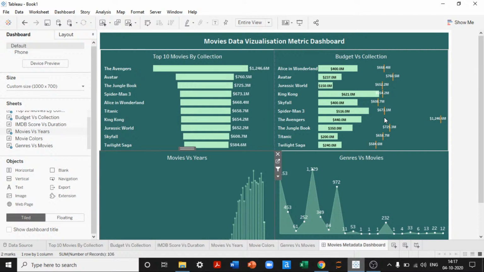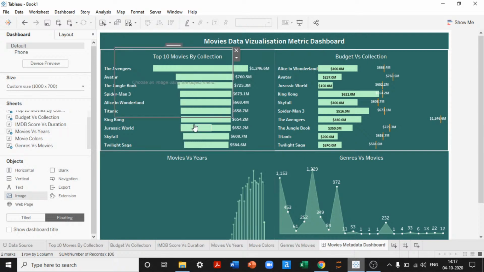Let's wait. Once it opens, I'll explain the different components that we can have. We can have navigation buttons. We can have text, which we have already seen. We can add images also. For example, if I wanted to add an image, I'll keep this floating and then add an image. That way I can align my image wherever I want it.